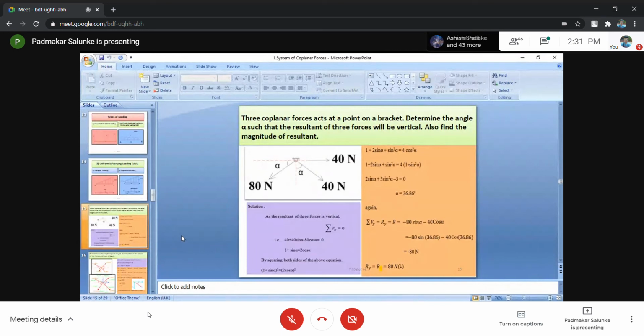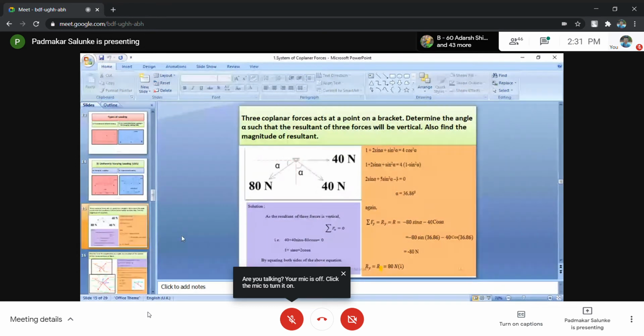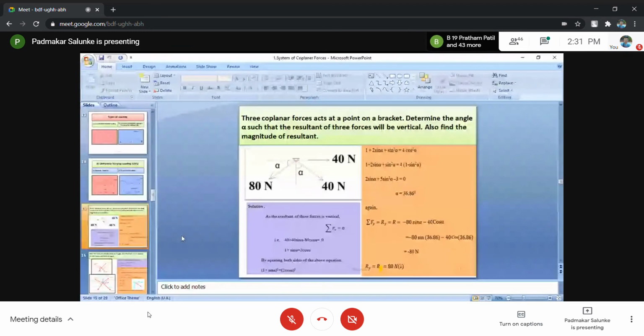And friends, what I did here: 1 plus sin alpha equals 2 cos alpha, by using trigonometrical formulas, geometrical rather, I converted cos in terms of sine. If you have some other ideas, you can try those ideas. Another idea is there, but don't go for that idea, because your answer must be related to a geometrical base, and you have to work out with perfect understanding.